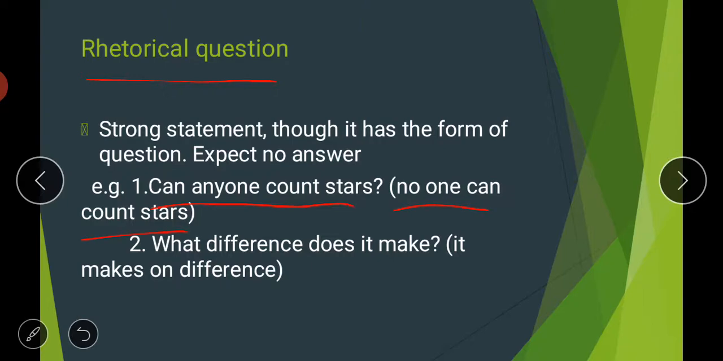Then comes, "What difference does it make?" This means, what difference does it make? So it doesn't mean that our reply should also be that it makes no difference. No, there is no need for that kind of reply, but even then this is your question: what difference does it make? It makes no difference, so it's your rhetorical question. I hope you have understood this kind of question, the rhetorical question, in which the answer is always expected to be no, and it is a very strong statement.